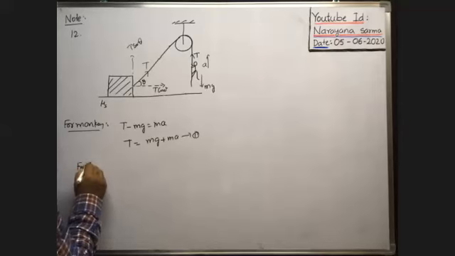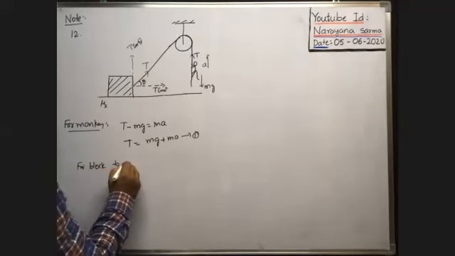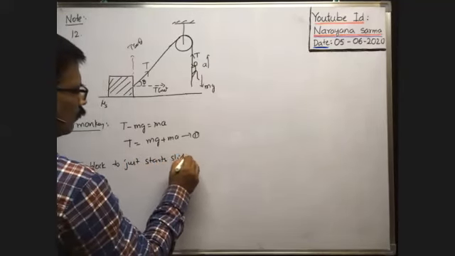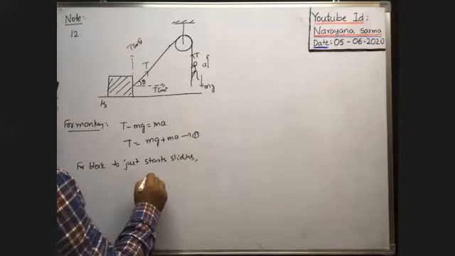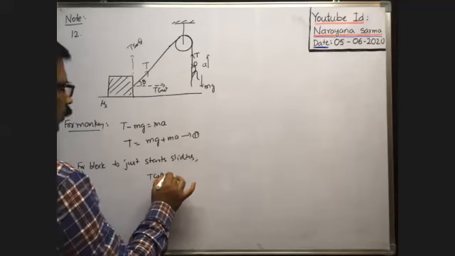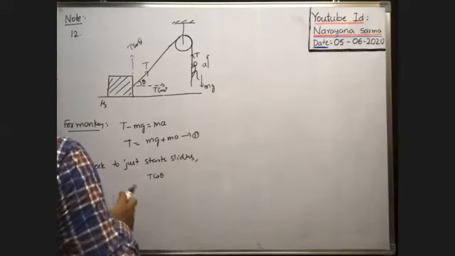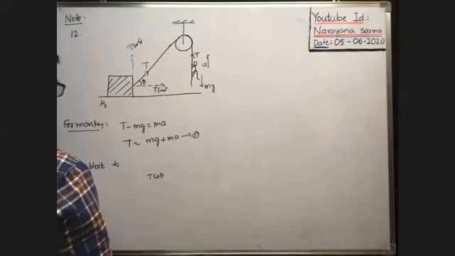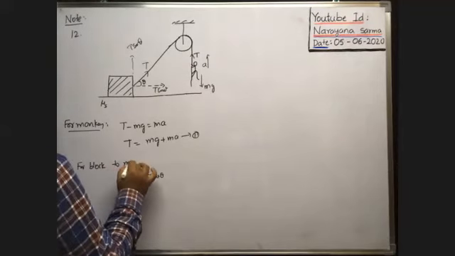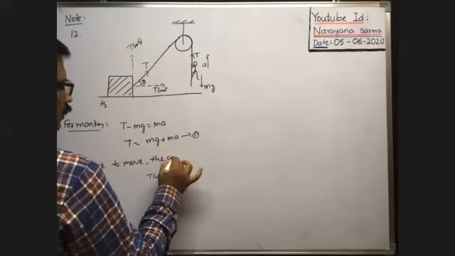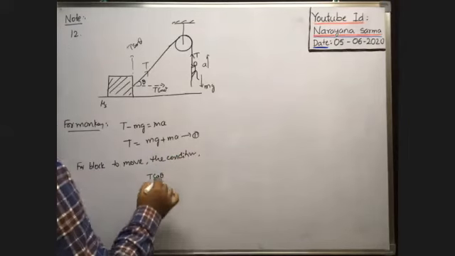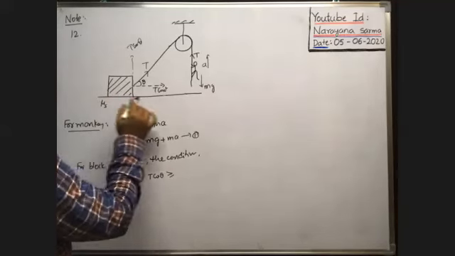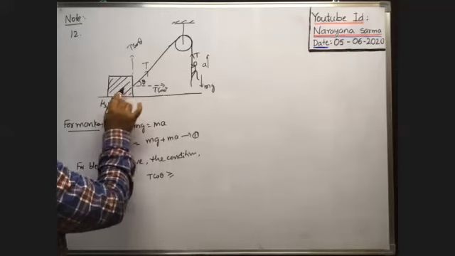So for the block to move, or to just start sliding, the condition is that T cos theta must be greater than or equal to the frictional force. Here, because of this component of tension, T cos theta pulls the block in this direction.